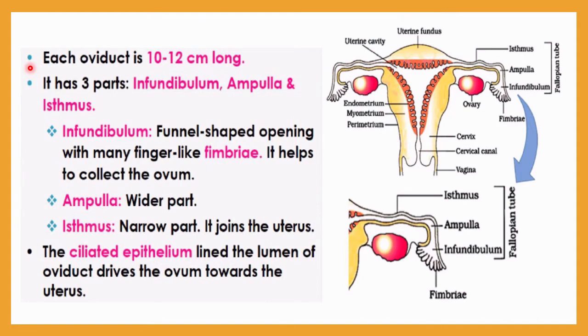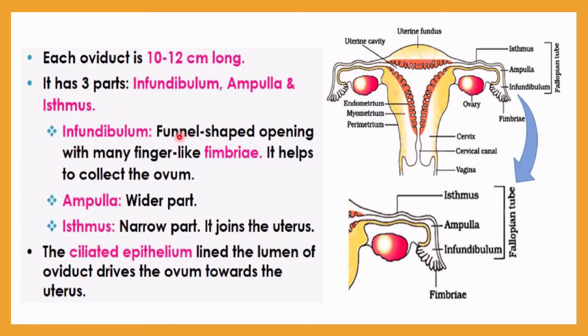So here you can see each oviduct or fallopian tube is 10 to 12 centimeters long. Starting from the isthmus to the infundibulum, the length of an oviduct or fallopian tube is 10 to 12 centimeters, and it has three parts. This portion is called infundibulum, the free end of the fallopian tube, and it is funnel shaped. Then the middle portion is called ampulla. Then finally, the part connected with the uterus is called isthmus, and all these together are called fallopian tube. So any fallopian tube has three portions: infundibulum, ampulla, and isthmus. Let me discuss one by one.